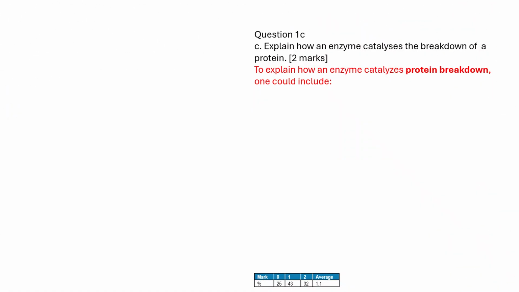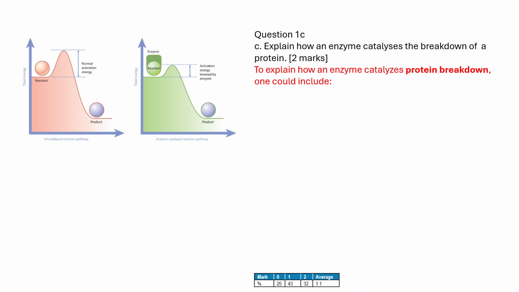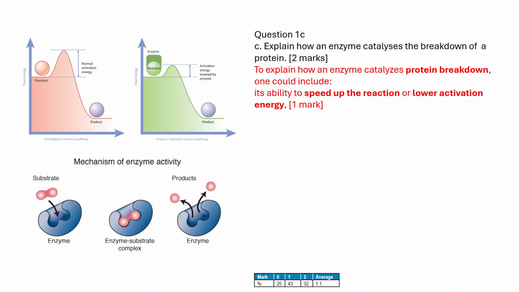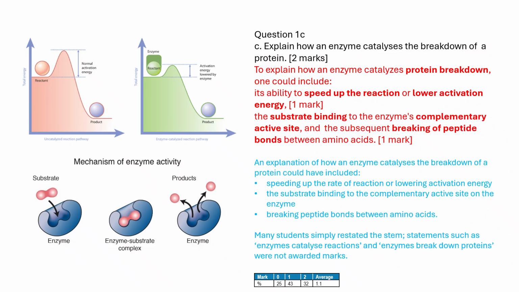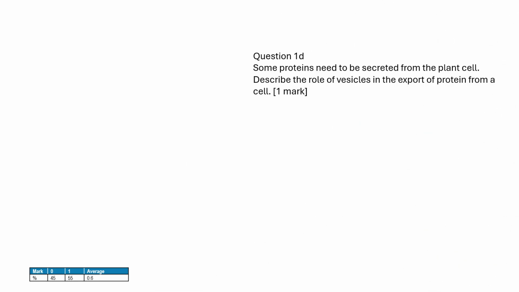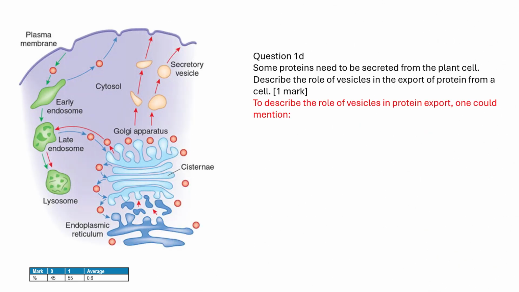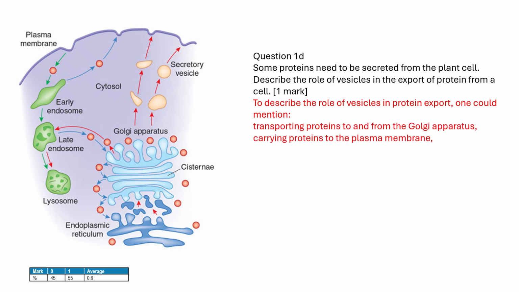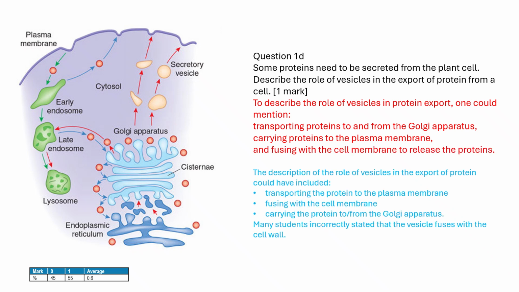To explain how an enzyme catalyzes protein breakdown, one could include its ability to speed up the reaction or lower activation energy, the substrate binding to the enzyme's complementary active site, and the subsequent breaking of peptide bonds between amino acids. To describe the role of vesicles in protein export, one could mention transporting proteins to and from the Golgi apparatus, carrying proteins to the plasma membrane, and fusing with the cell membrane to release the proteins.